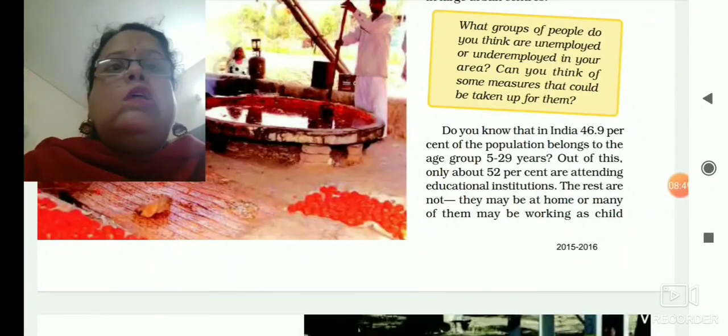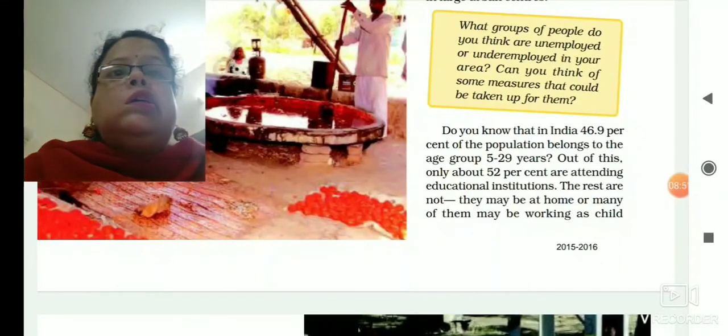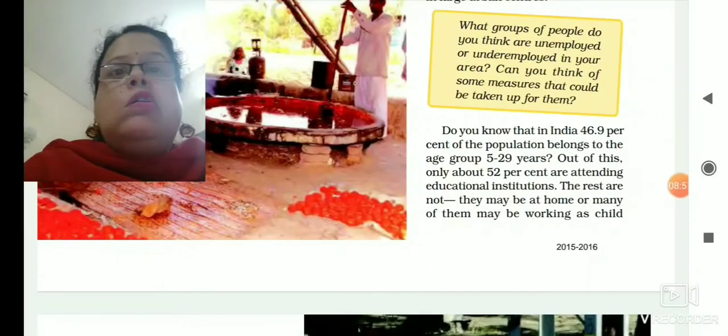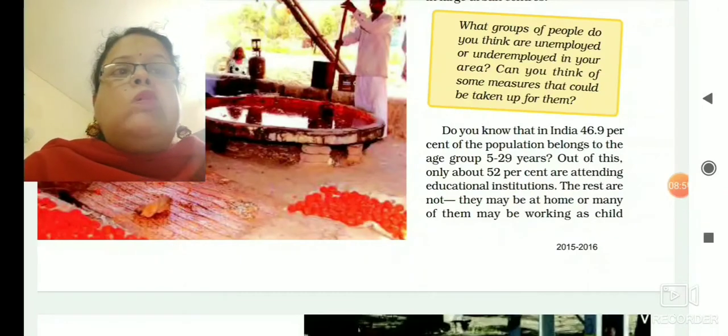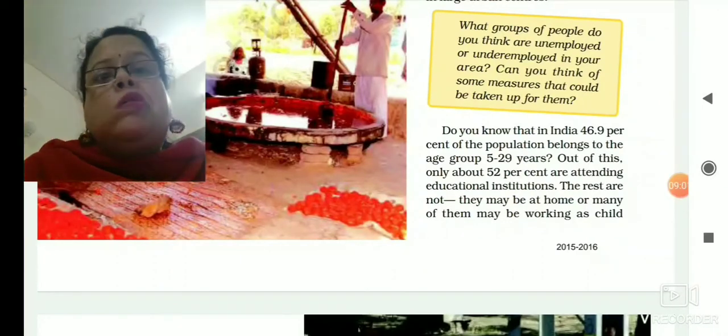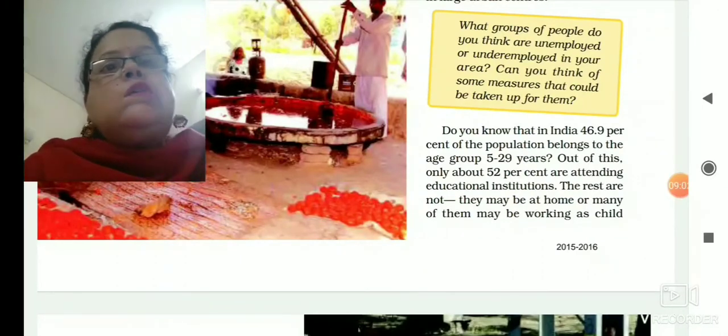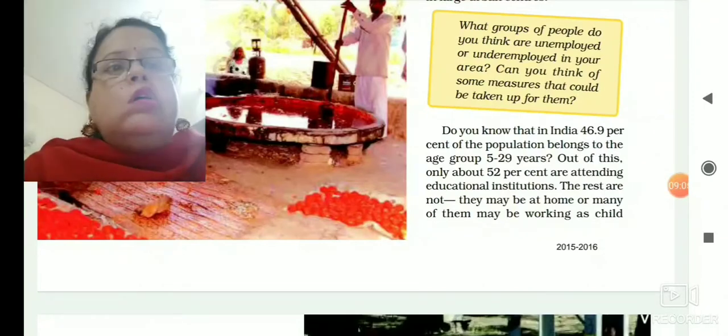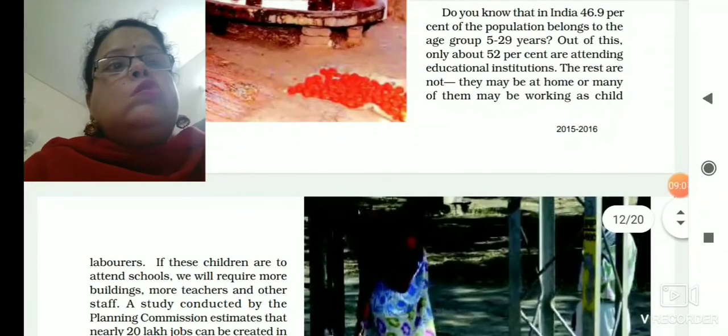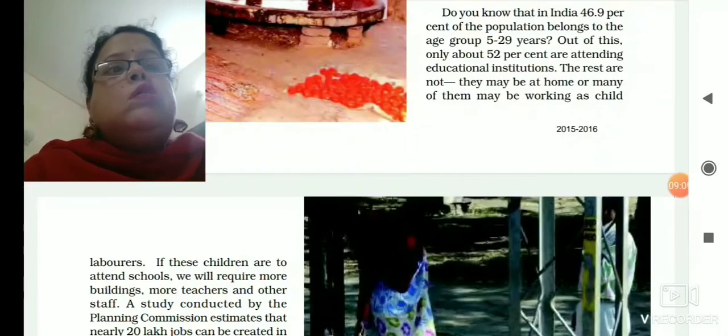Means only 52% of children are attending school. The rest are not attending school. They may be at home, or some of them may be working as child laborers on some farms or in some tea shops and all that.